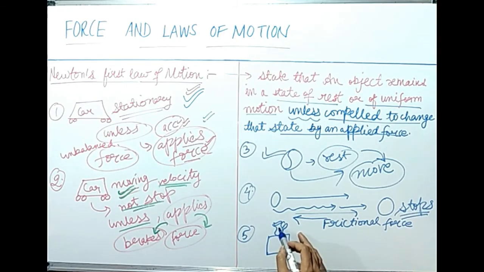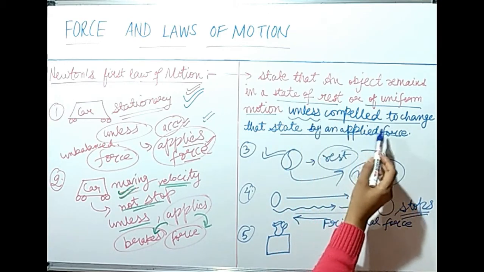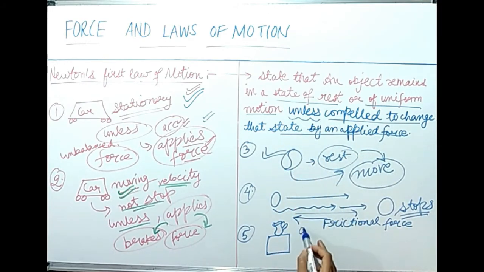This jug will not move itself. It will not change its state of rest unless compelled to change that state. When somebody comes and picks this jug from the table, then only this jug can move from here. Then only this jug can change the state of rest. When somebody comes and picks this jug from here and keeps it somewhere else, then only this jug can move from here to some other place.